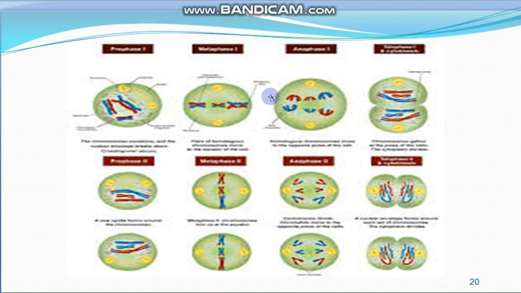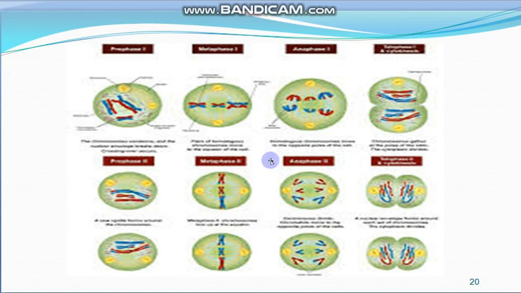This is the meiosis first. So this is prophase first, metaphase first, anaphase first, and telophase first. At the end of the meiosis first, two daughter cells are formed with half the number of chromosomes.